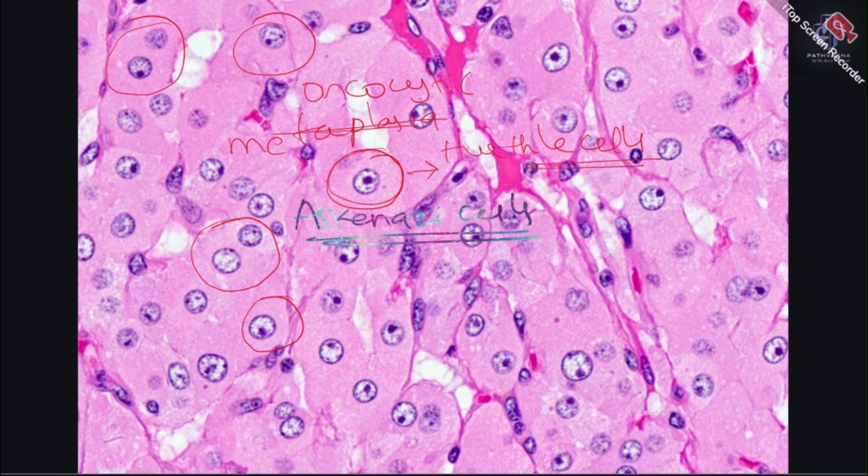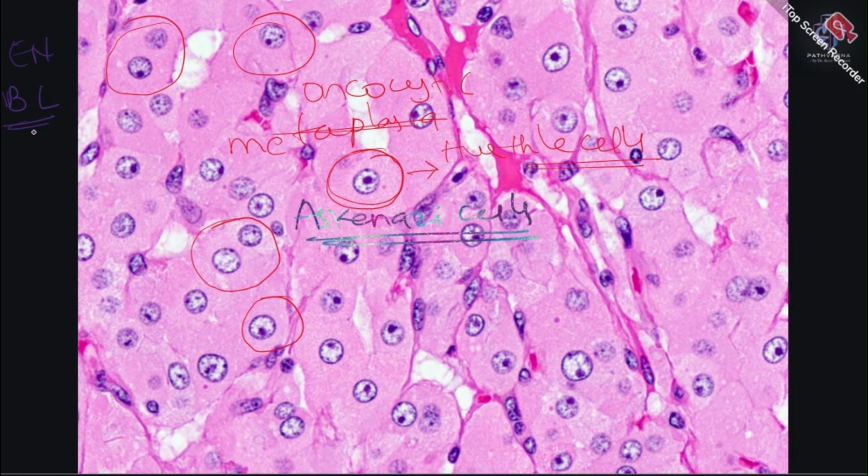Now remember, those patients with Hashimoto's thyroiditis have an increased risk of developing extranodal B cell lymphoma. Okay, it is post-germinal or extranodal B cell lymphoma. Okay, so that is very important to remember about Hashimoto's thyroiditis.